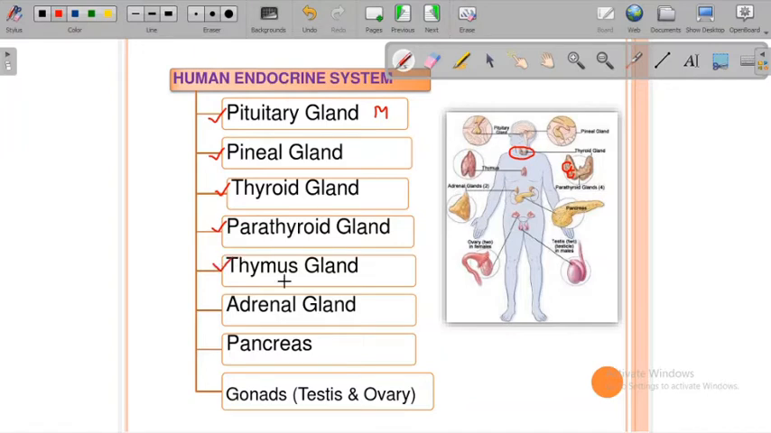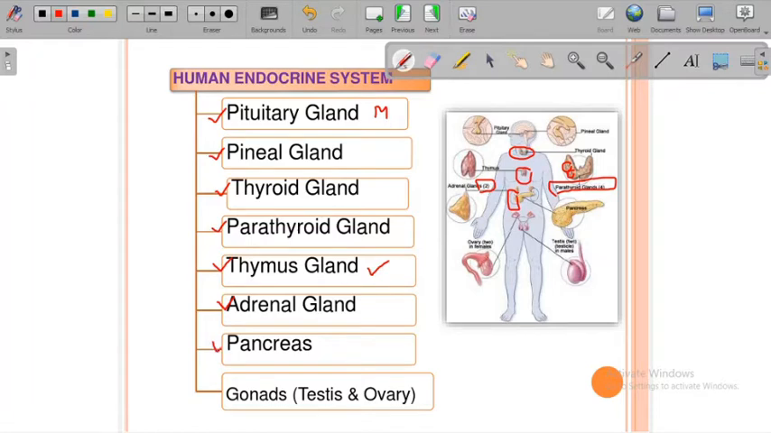Then the thymus gland. It is just above the heart, the heart which is present over here, and above that the thymus gland is there. You all know thymus is very important in immune regulation also, where the T cells get matured in the thymus. The next one is the adrenal gland. It is above the renal unit, or what we call the kidney. Above the kidney, two adrenal glands are there, remember. And parathyroid, there are four glands, remember.